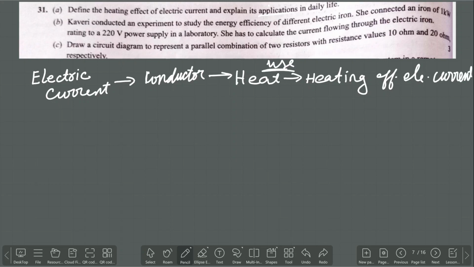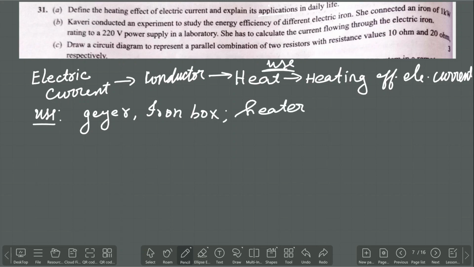Next, application, that means the uses. In what places are we using this? In case of geyser, and then electric iron or iron box, and then heater. So in all these places we are using the heating effect of electric current.